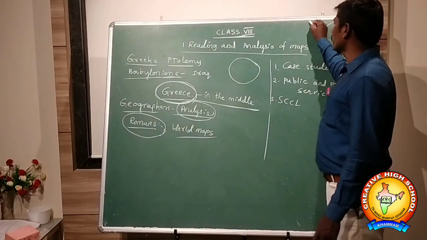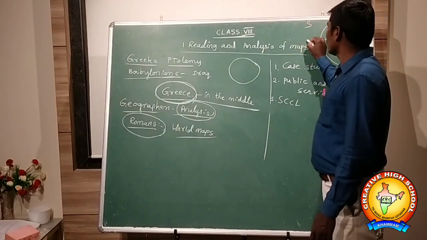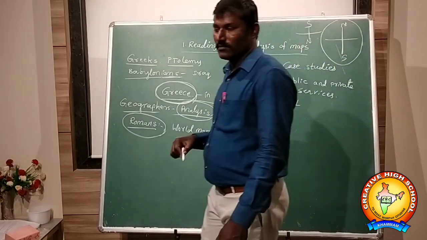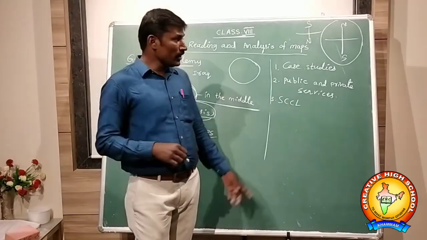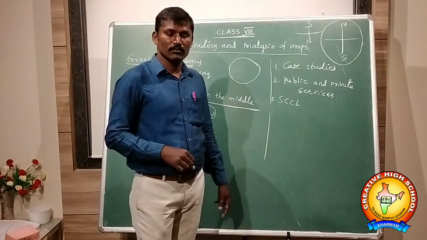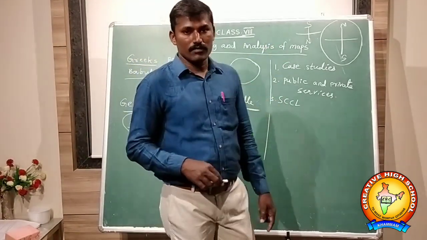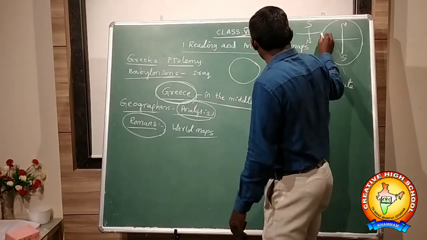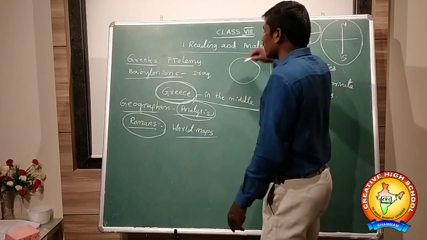They placed south on the top and north on the bottom, differently, as per their knowledge. Whatever analysis they did, as per their knowledge, they placed their countries.